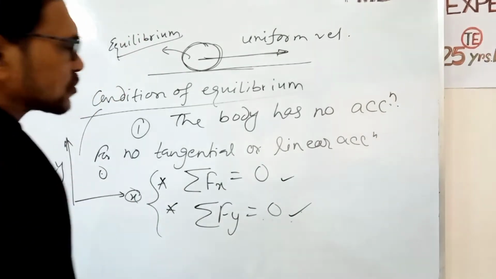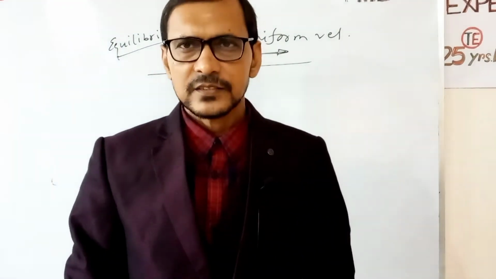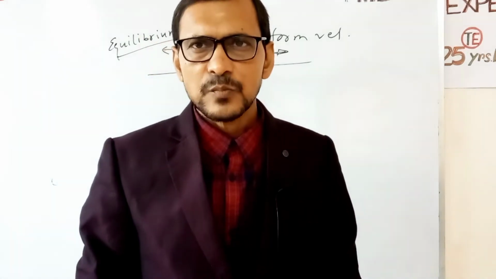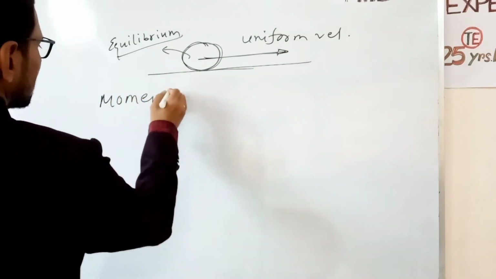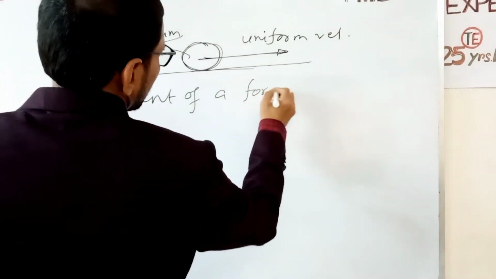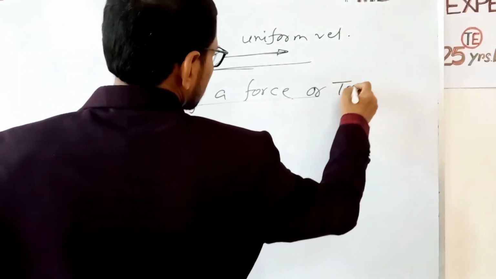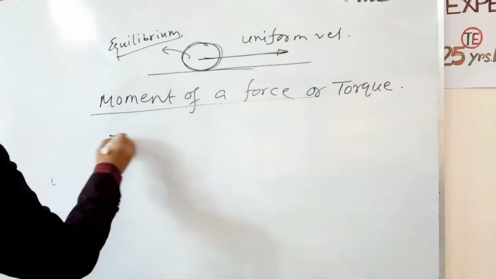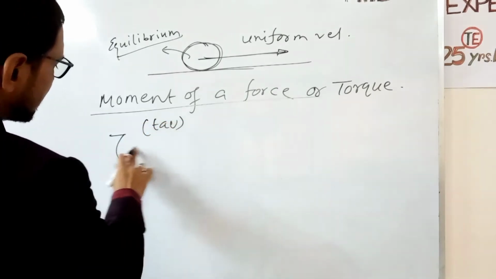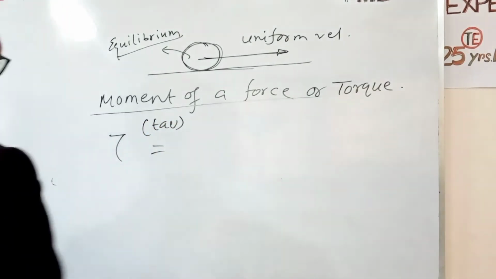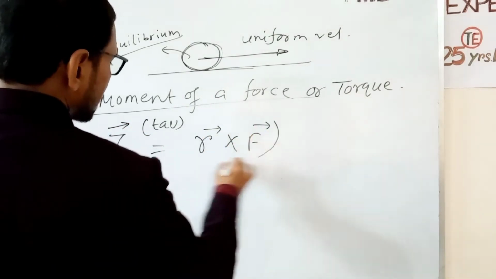If a body has torque or moment of force, then the body has angular acceleration. To describe the angular acceleration, we know one important term called moment of a force or torque. What is moment of a force? The magnitude of moment of a force is torque. This is called tau. Tau is actually a vector quantity, equal to r cross F. This is the actual definition, r cross F.